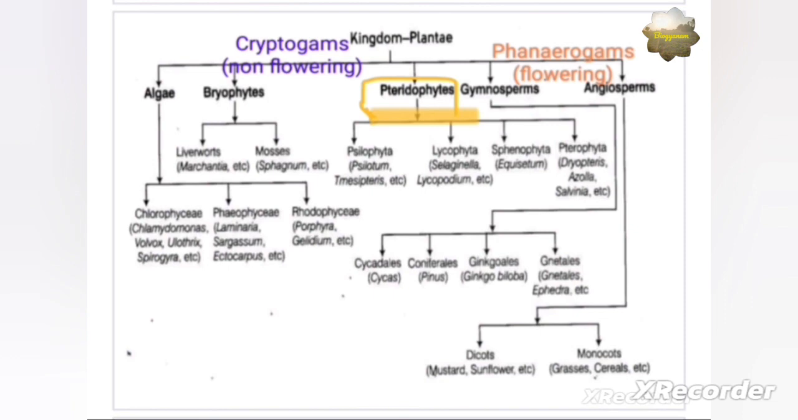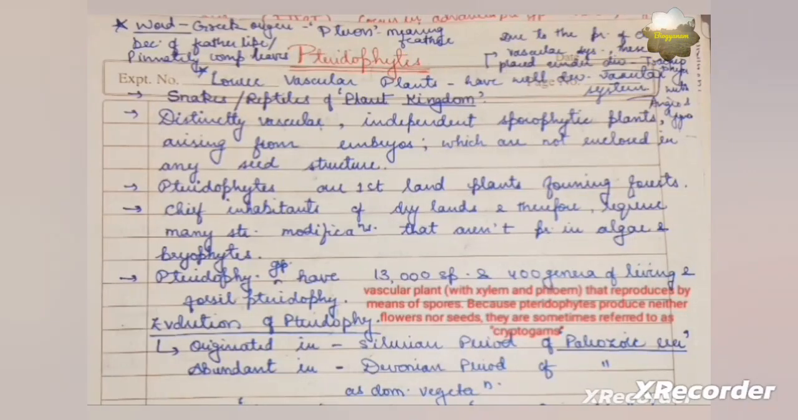So algae and bryophytes, and also pteridophytes, stand under cryptogams, that is non-flowering plants, and phanerogams are gymnosperms and angiosperms, that is the flowering plants. Talking about pteridophytes and when we say lower plants, we mean algae and fungi. And when we talk about higher plants in comparison to pteridophyta, we mean angiosperms and gymnosperms.